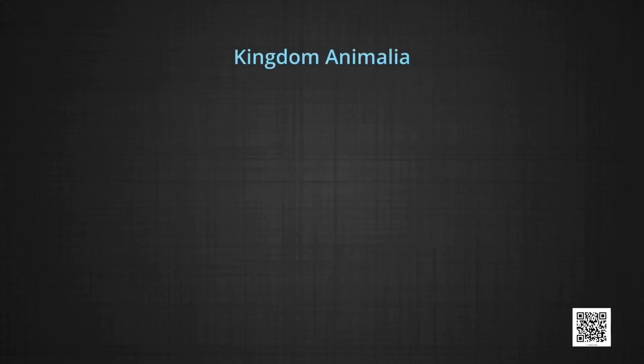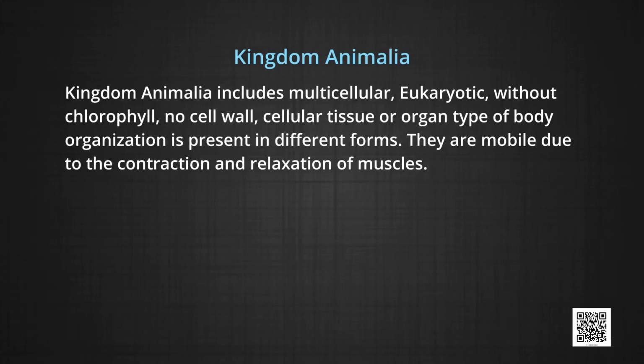Now, kingdom Animalia. Kingdom Animalia includes multicellular, eukaryotic organisms without chlorophyll, with no cell wall, and cellular, tissue or organ type of body organization present in different forms. They are mobile due to the contraction and relaxation of the muscles. Organisms that live rooted to one spot are sessile and those that move around are motile. Even the most sessile animals can move at least part of their bodies. This movement is dependent on how animals obtain food. Nutrition in animals is heterotrophic, or some forms are parasitic in nature like tapeworm and roundworms.